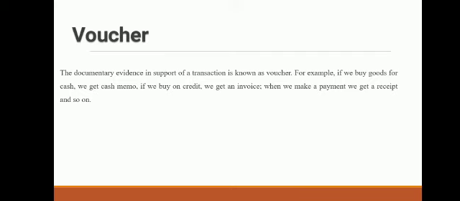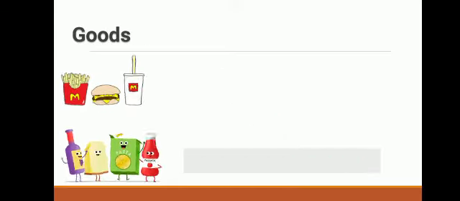For example, if we buy goods for cash, we get cash memo. If we buy goods on credit, we get an invoice. When we make a payment, we get a receipt. All these are the examples of voucher. So voucher is a written proof of a transaction.